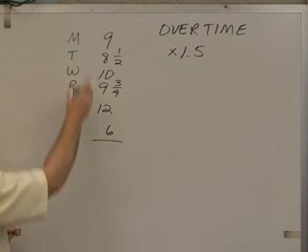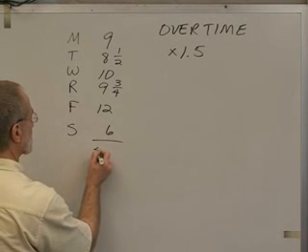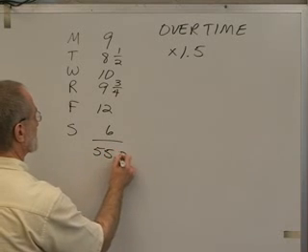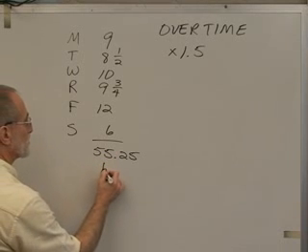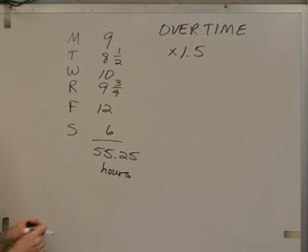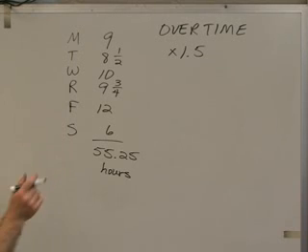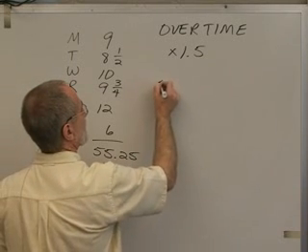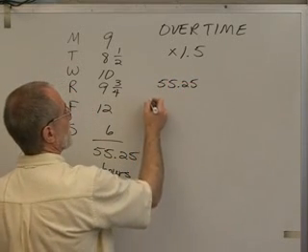time and a half. So if we total these hours, punch those in, and I get 55.25. I'm going to convert that to a decimal. Does that look right? Okay, 55.25 hours. Now, if we say, what's this person's net pay? We're going to say 55.25 hours were the total hours.